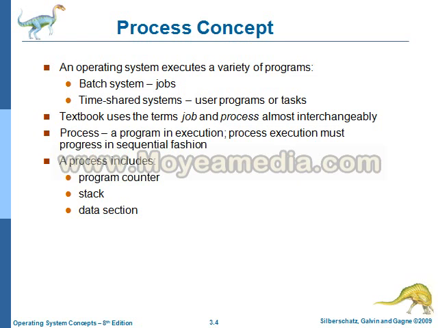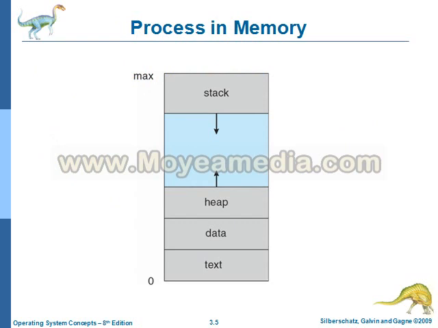Simply, a process means a program in execution, and that execution will be executed in a sequential fashion. This process uses some resources, for example, program counter, stack, and the data section. This is our memory part that is used to store our process. This memory has been partitioned into various sections. Every process has some memory that is denoted as maximum memory, so it is denoted as 0 to maximum in this picture. Stack is used to store the list of processes that will be executed one by one.